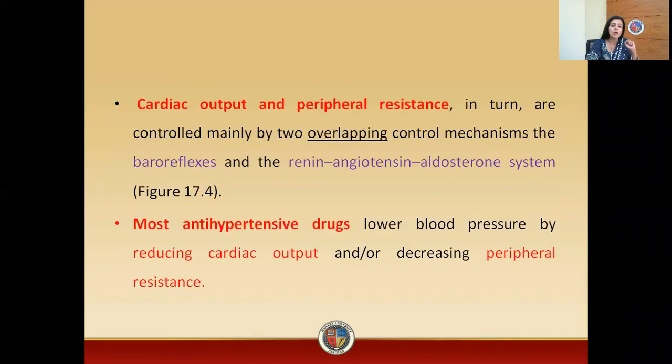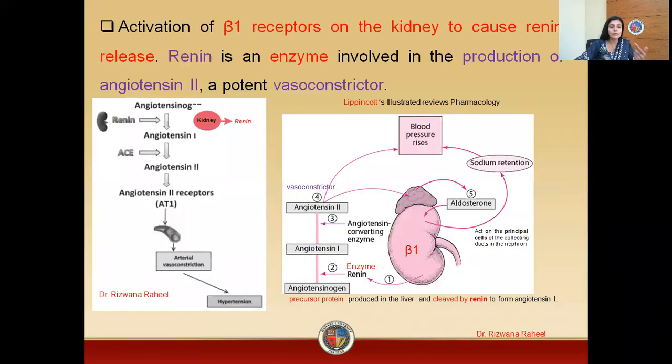So what happens whenever there is a decrease in blood pressure? How will your kidneys respond to that decrease? You must know that our kidneys contain a very important receptor, the beta receptor.